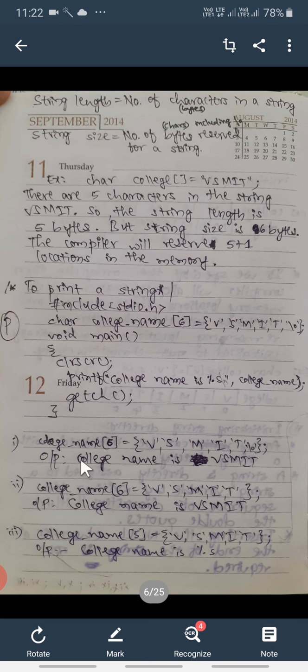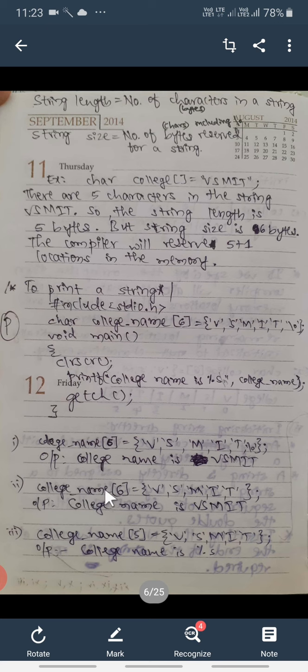Its output will be this. If your college name size is 6 and you assign these values, vsmit \0, and print this statement on the monitor screen, then the output will be: college name is vsmit. There will be no problem in the output.